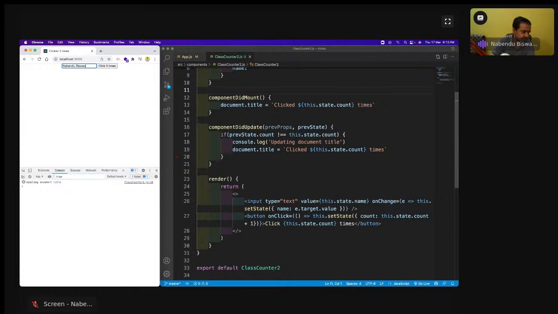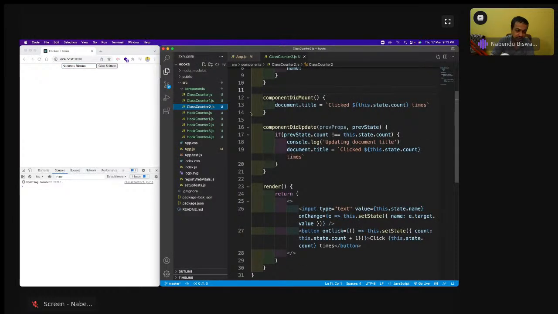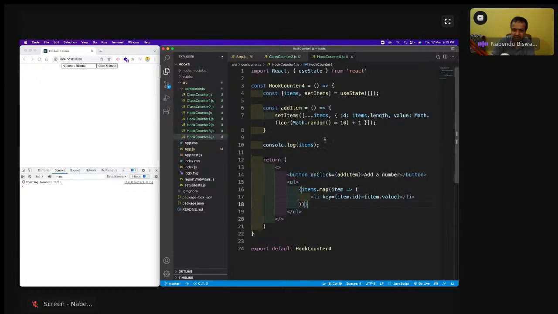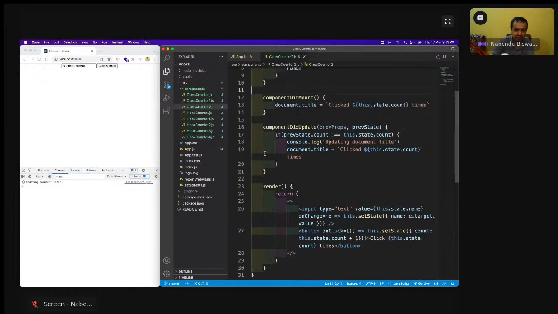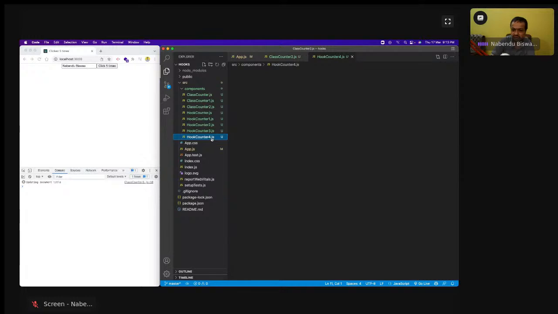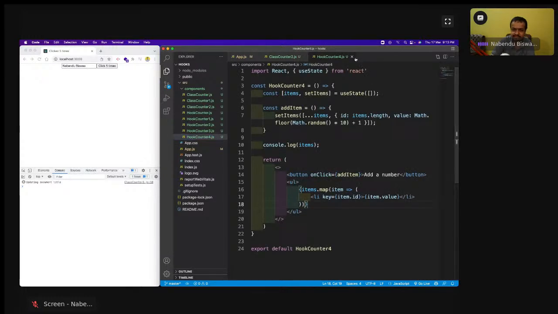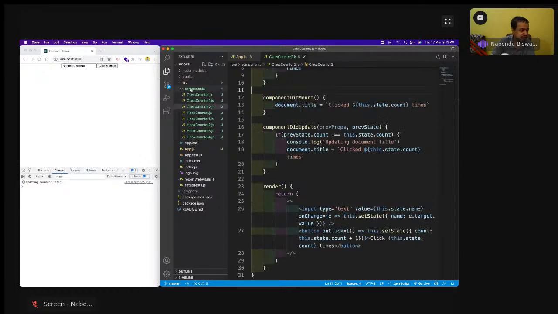Now the next thing is how to do it in hooks. Let us do the same thing with hooks, and we are going to use a new way to use useEffect. Where was the hook counter 4? Actually, not hook counter 4. What was the name? I forgot. Okay, let me do it from the start.